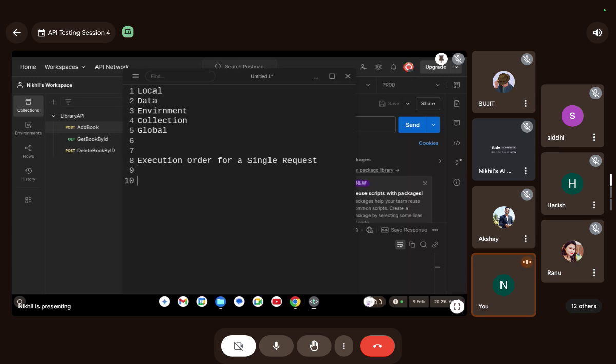First of all, you don't send the request. First of all, pre-request scripts run, and then the request is executed, which is exactly when you hit send.